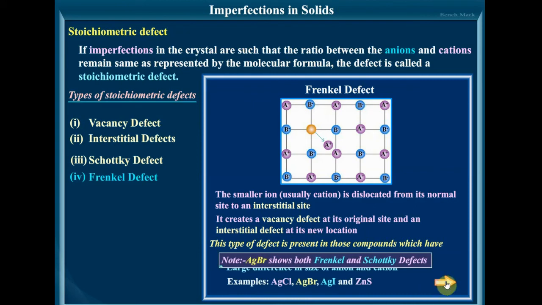Examples: AgCl, AgBr, AgI and ZnS. So one thing to be noted is, as I had mentioned earlier, AgBr shows both Frenkel and Schottky defect. So name one ionic compound which shows both Frenkel and Schottky defect. You should know the answer. It is AgBr.